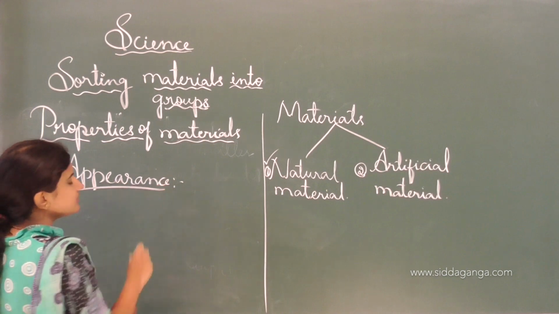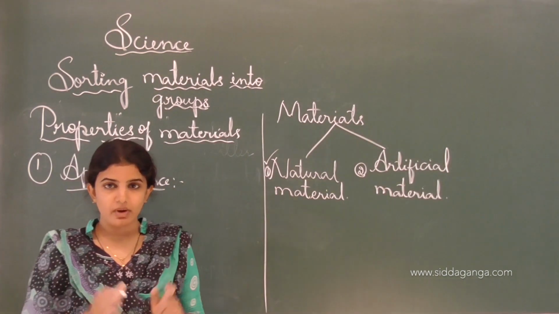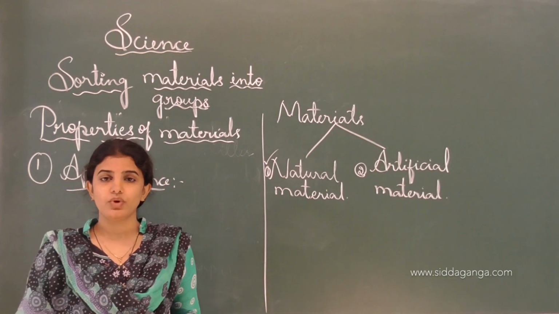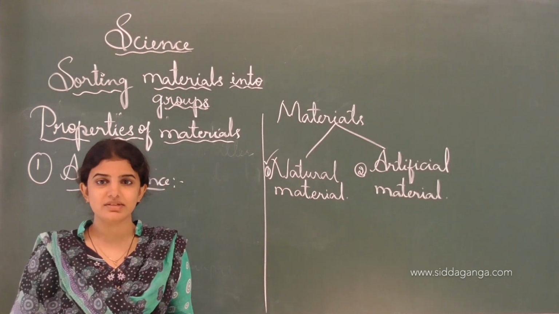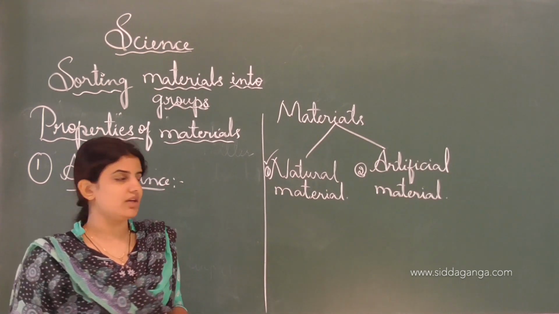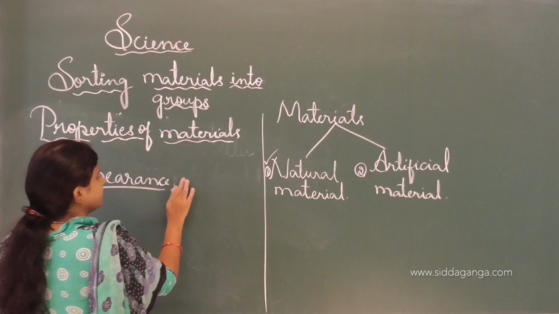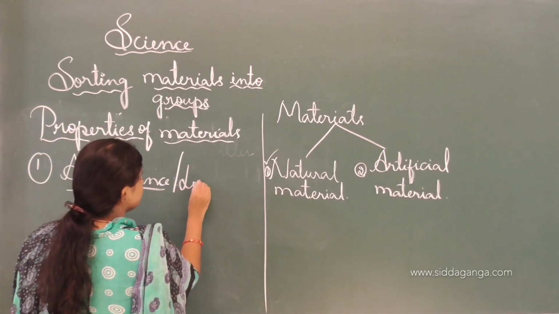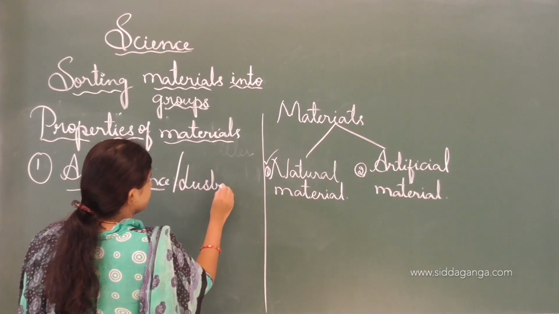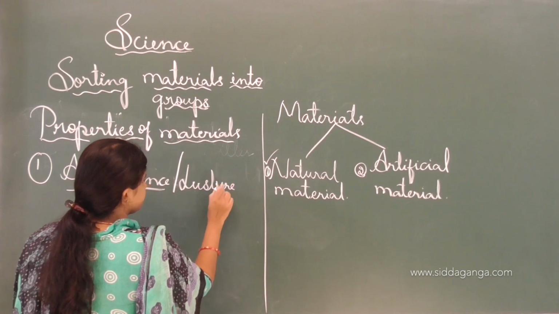The materials are classified on the basis of appearance. There are two types. One is shining or lustrous, and the other one is dull.